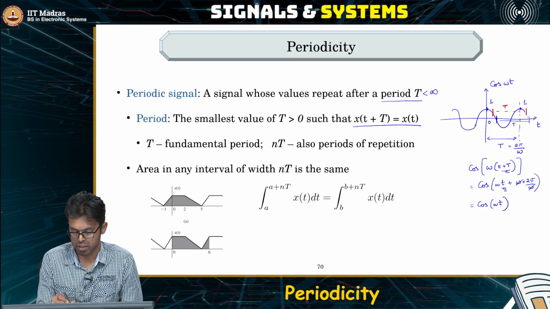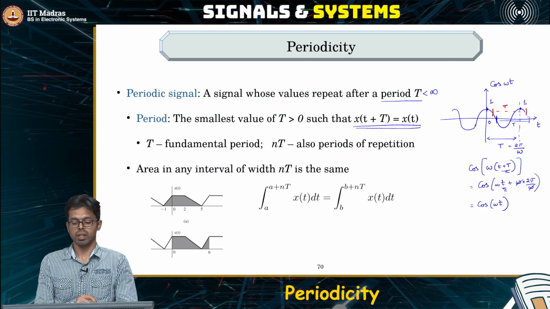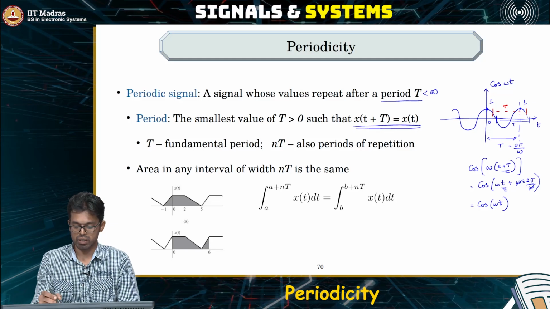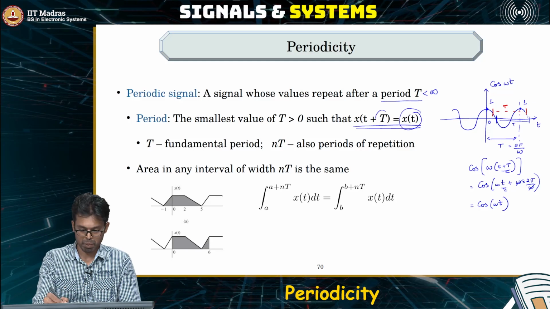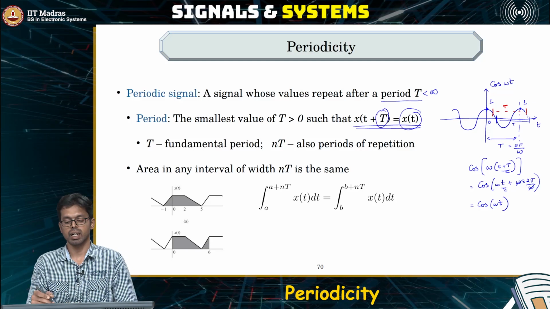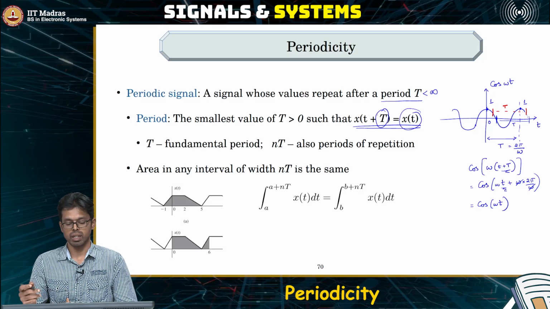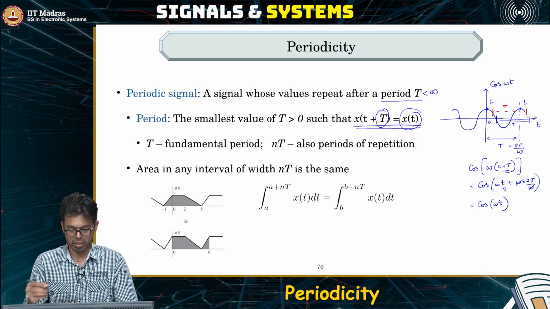Any signal that satisfies this property, that x of t plus capital T is equal to x of t itself, that is, the value of the signal after capital T seconds is exactly the same, then we say that signal is a periodic signal.